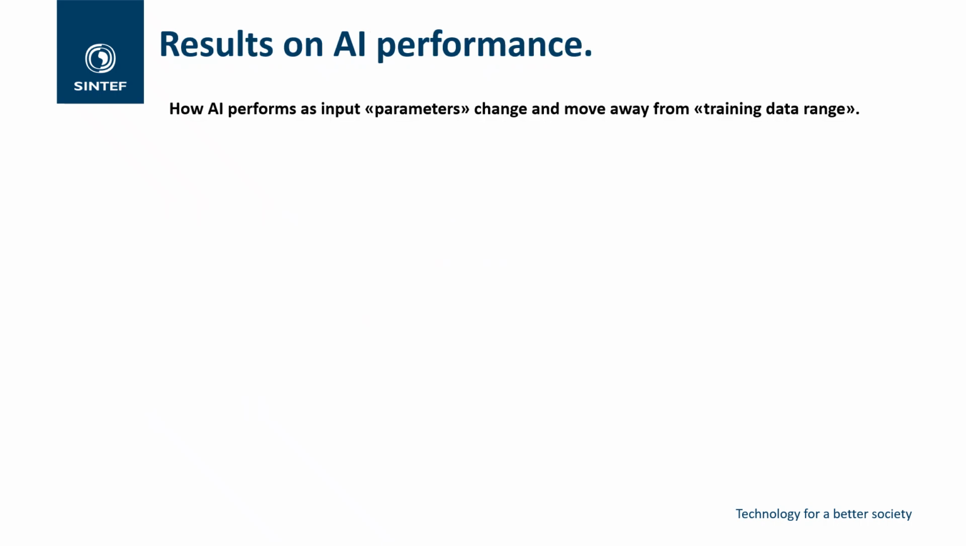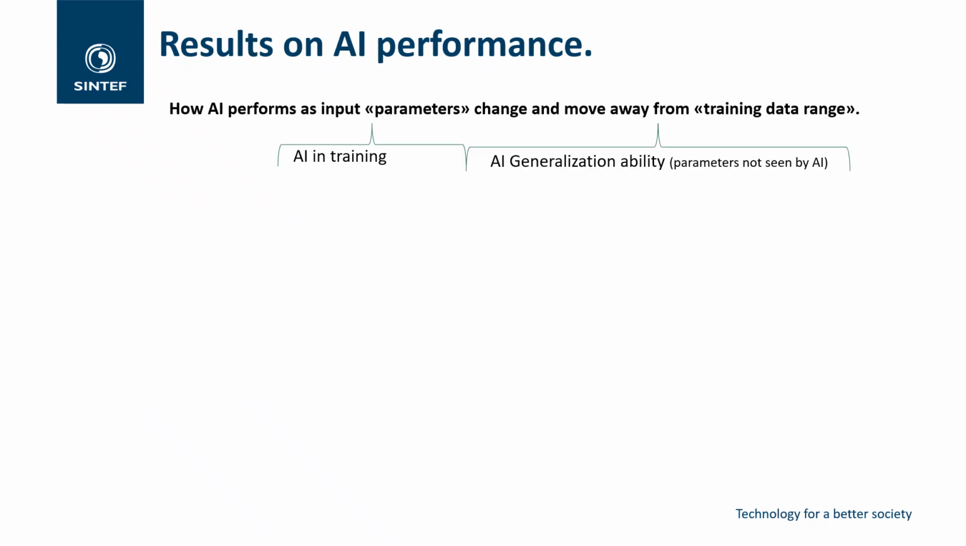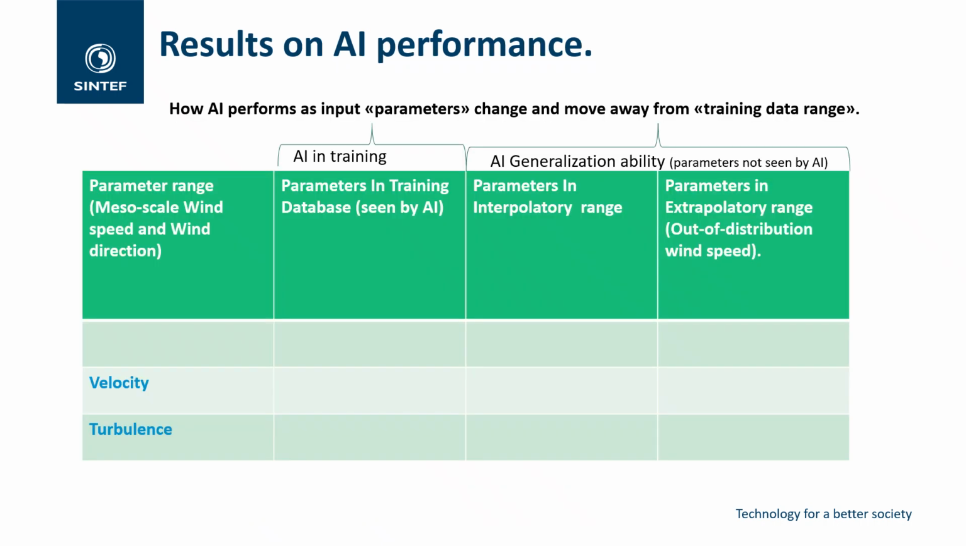And so the results that I will be showing here now are categorized into three forms. First, how well AI performs on the training database during its training, which is already seen by AI. But the more important factor is the ability of AI to generalize, that is, when the parameters are not seen by the AI. This involves parameters in the interpolatory range, and parameters in the extrapolatory range, out of distribution.